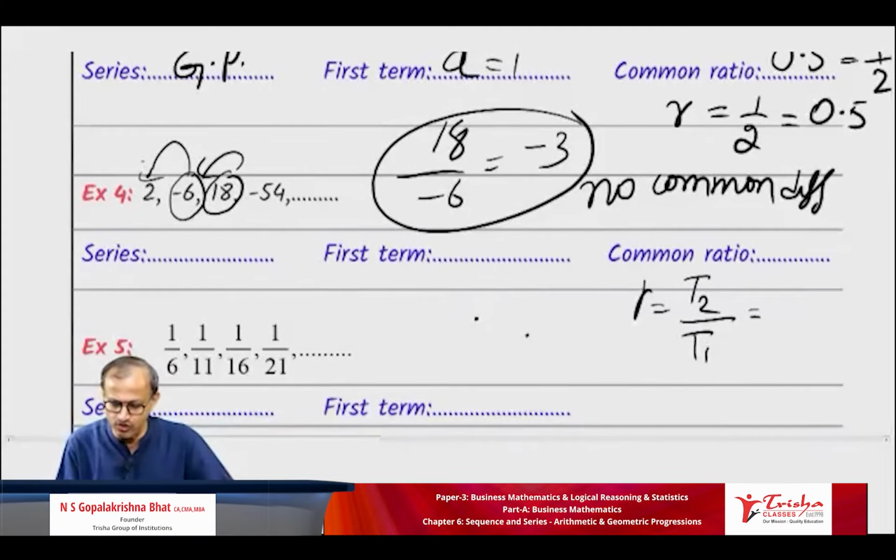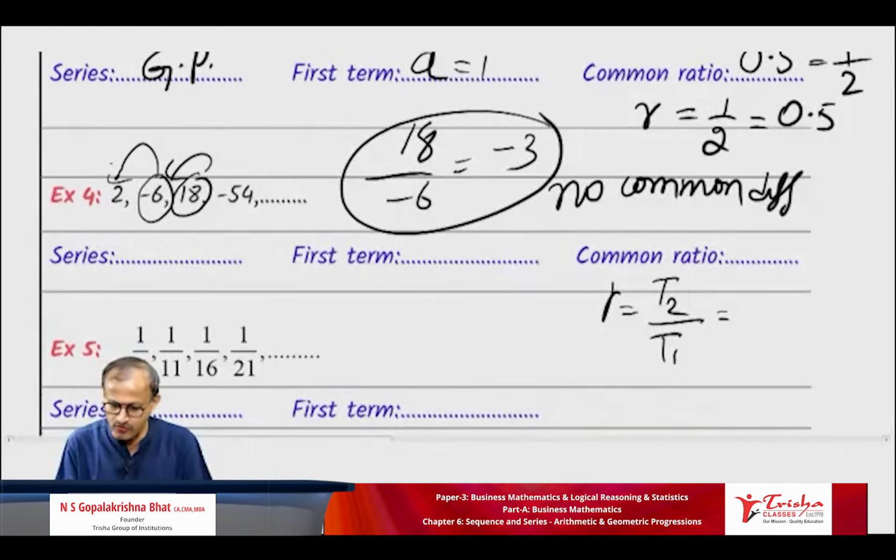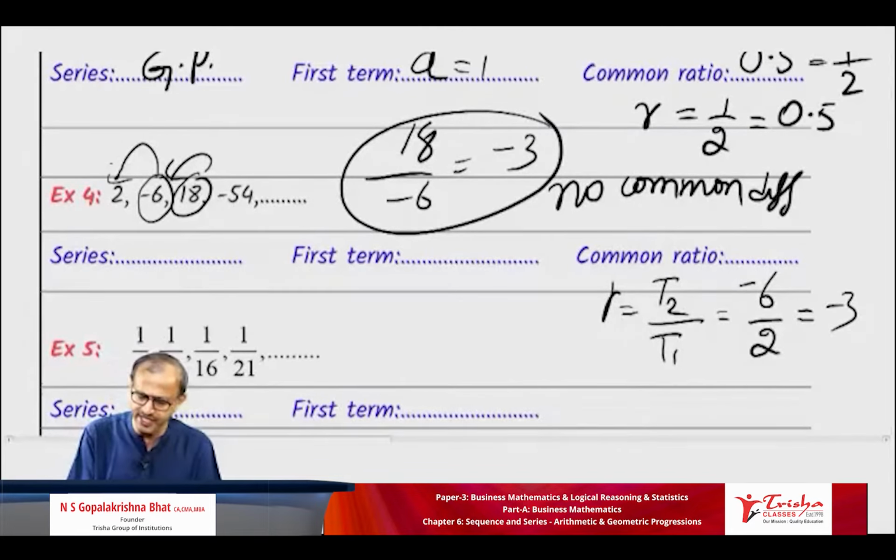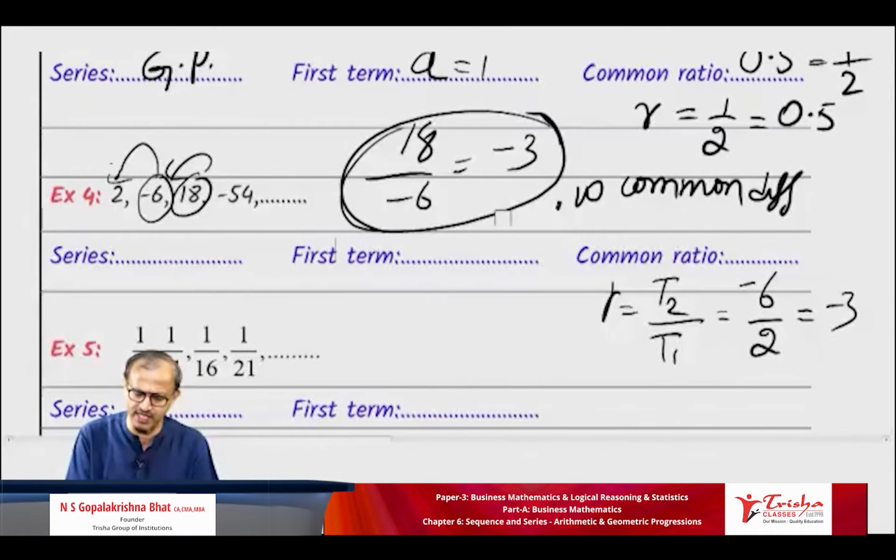Okay, T2 divided by T1. Write along with me: minus 6, second term, by 2. Your answer is minus 3. So should I do T2 by T1 every time? No, you can do T3 by T2 also, as I have done here. It's still minus 3.